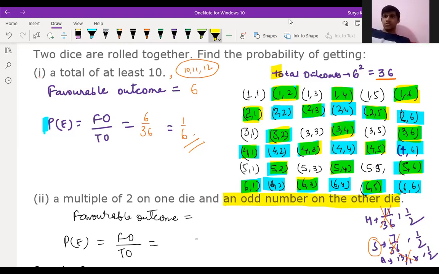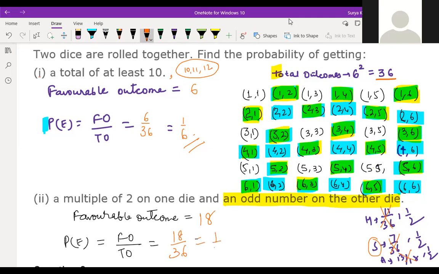Yes, sir, it is. So what is coming? 18 only coming, right? Yes, sir, 18 only. So multiple of 2 and odd number on the other die. Yeah, fine. So your answer is 18 only, children. That's correct. What you did is all correct. 18 is the answer, 18 by 36. But which concept we applied, I don't know. But this is the concept, actually, what we have to do.